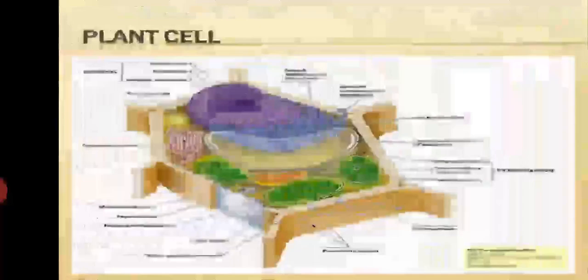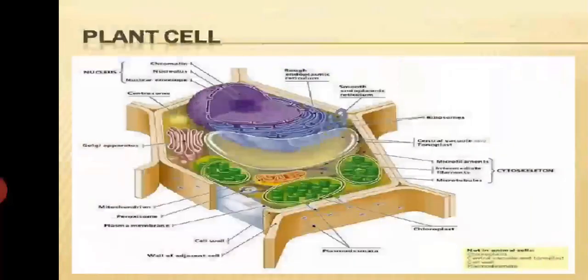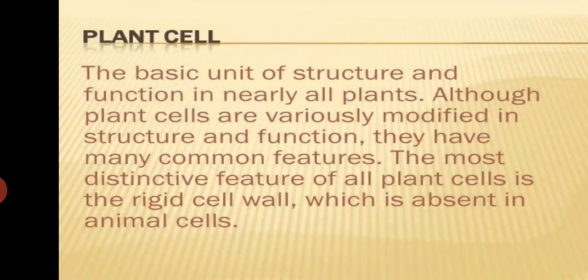Plant cell and animal cell, I have already told you about these two. The major difference between the plant cell and animal cell is that plant cells have a rigid cell wall, which is made up of dead cells and performs the function of protecting it, whereas an animal cell lacks a cell wall. The plant cell is the basic unit of structure and function in nearly all plants.